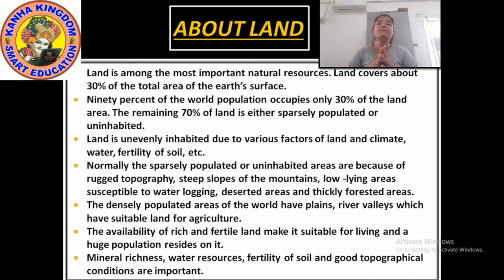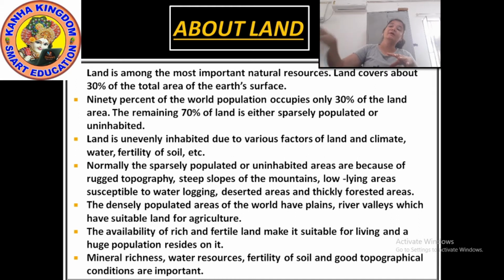Normally, the sparsely populated or uninhabited areas are because of rugged topography, steep slopes of the mountain, low-lying areas susceptible to waterlogging, deserted areas, and thickly forested areas. Okay, sparsely populated.